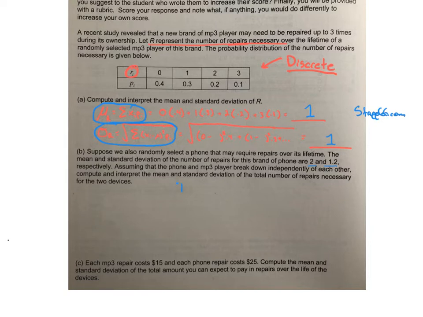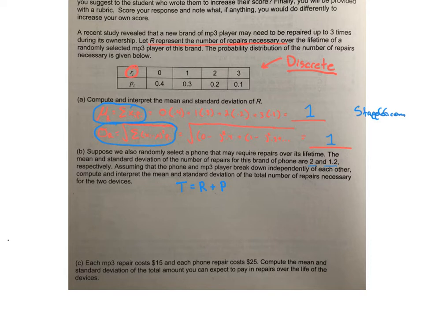So here's what we need. We got total is going to be equal to the repairs plus the repairs for this brand of phone. Let's call it P, a phone, right? So R is going to be my MP3 repairs, what we just got finished looking at, and that one's there.